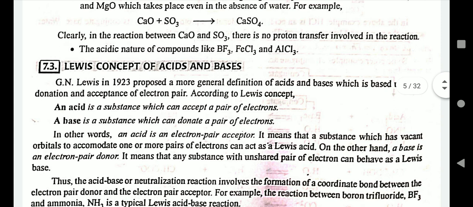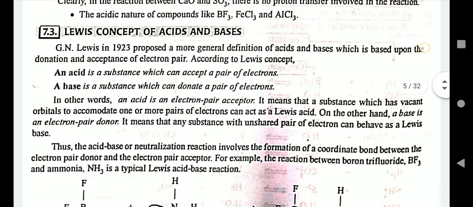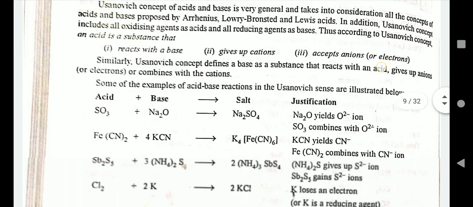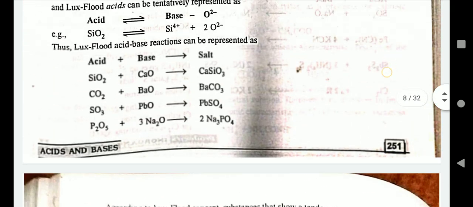Lewis concept of acids and bases. An acid is a substance which can accept a pair of electrons, and a base is a substance which can donate a pair of electrons. In other words, an acid is an electron pair acceptor. It means that a substance which has vacant orbitals to accommodate one or more pairs of electrons acts as a Lewis acid. On the other hand, a base is an electron pair donor. It means that any substance with an unshared pair of electrons can behave as a Lewis base.